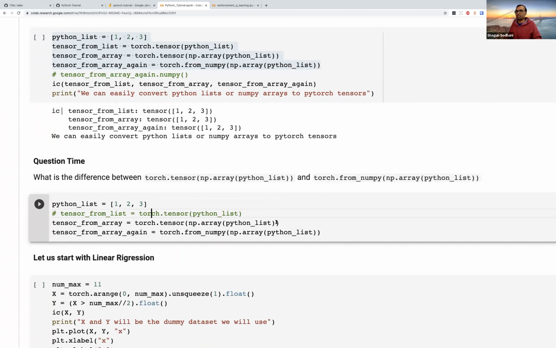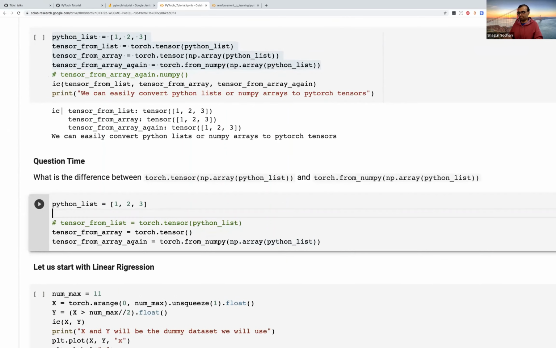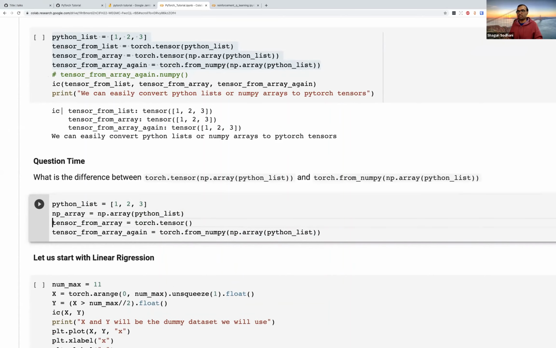Let's make the NumPy array explicitly. In one case, let's call it tensor_v1, I'm going to make the tensor using torch.tensor. In the second case, let's call it tensor_v2, I'm going to create the tensor using torch.from_numpy.